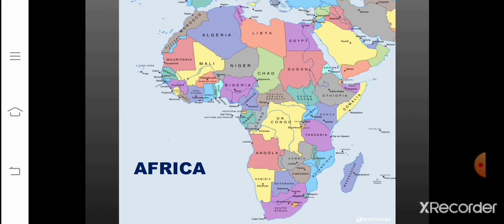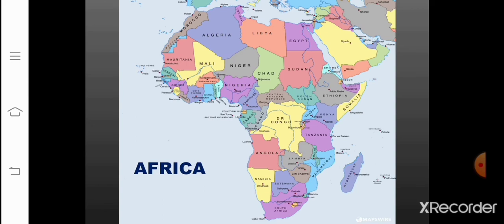Then the next continent we'll be learning here is Africa. Africa is rich in mineral resources. It is the world's largest producer of diamonds, gold and platinum. South Africa, Zimbabwe and Zaire produce a large portion of the world's gold. So you may get a question like, which is the largest producer of diamonds? Okay, so you should remember that it is Africa.